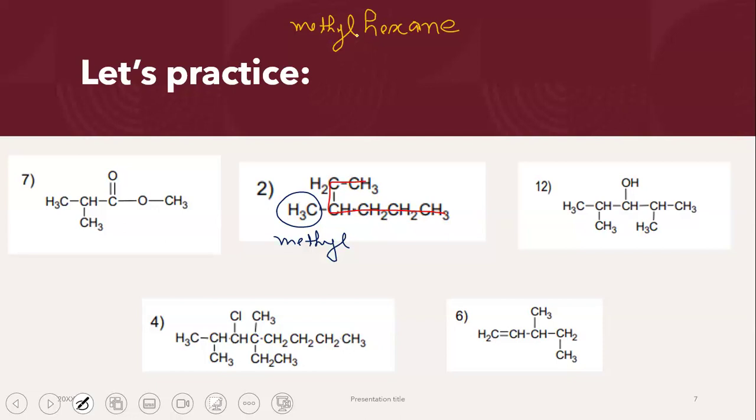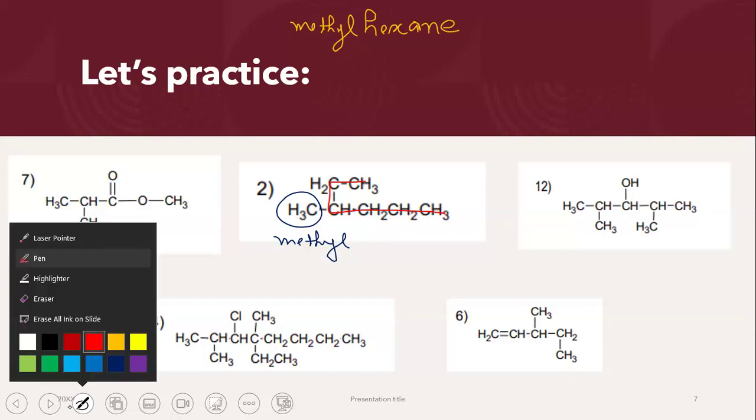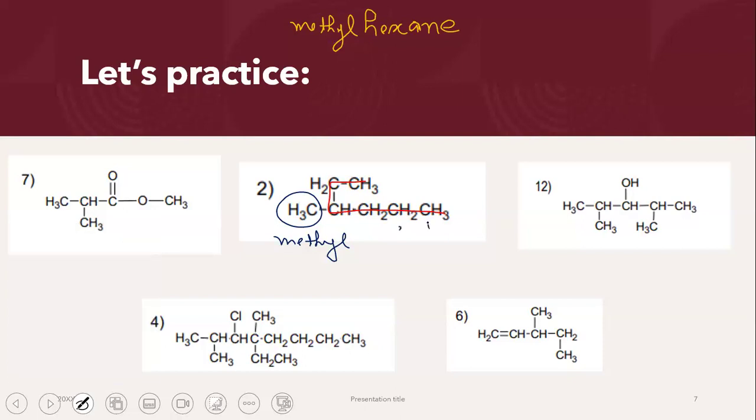Which carbon atom has the side chain? Let's go ahead. Let's figure it out. You can count from the left, you can count from the right. But remember this, that you always choose the side which gives you the smallest number. What does that mean? That means if I count from the right side, what number do I get? I get 1, 2, 3, sorry, 4, right? Methyl group is on carbon atom number 4.